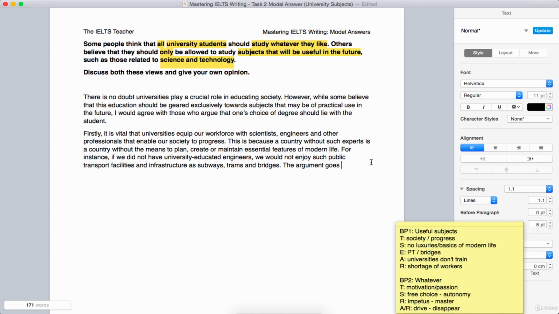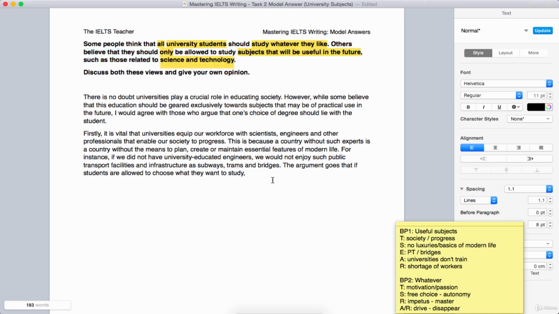So I'm going to write the argument goes. This is what the argument is of people who believe this. So the argument goes that if students are allowed to choose what they want to study, then we're going to have a negative consequence of that. So people who do not agree with this is what they think.